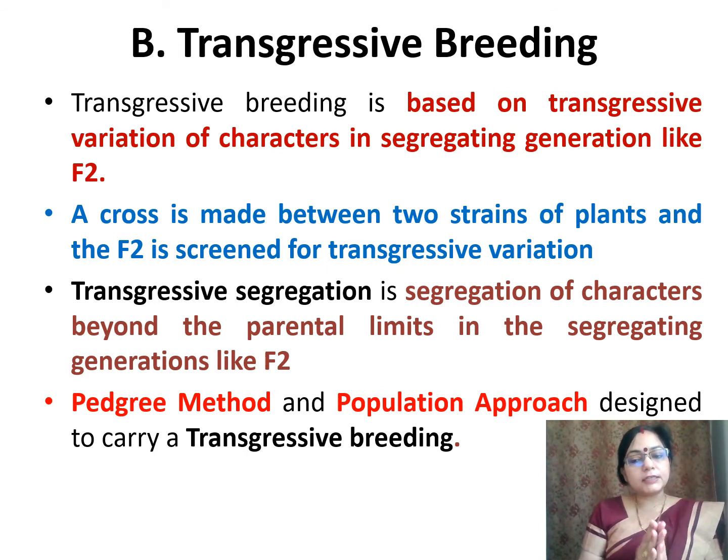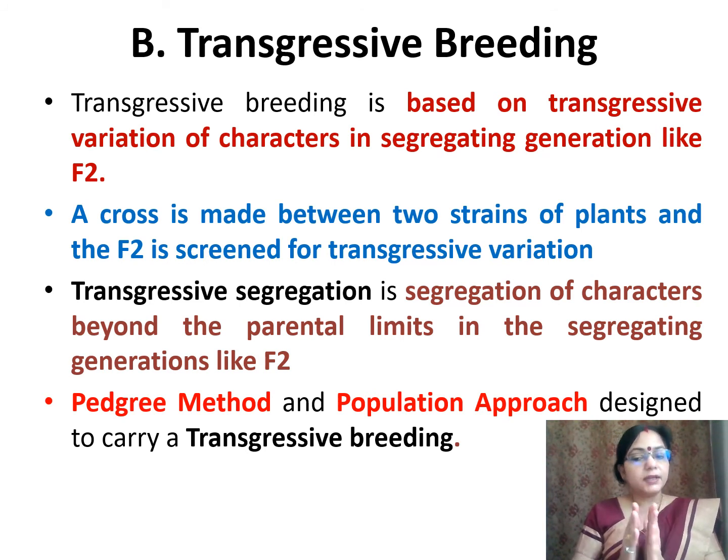The character in this will be expressed. It becomes heterozygous, and it may express the dominant character. Then when it is further inbred, what we get in the next generation is the F2.